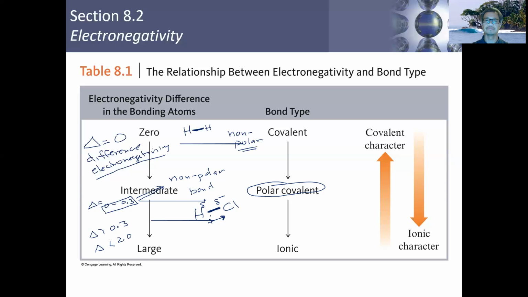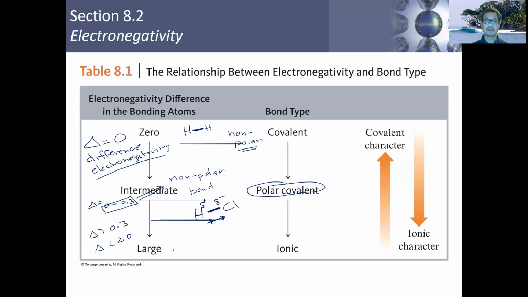Chlorine is more electronegative. So that's why this bond is called a polar covalent bond, and we can use those electronegativity values, if we are provided with them, to find out whether the bond is polar or non-polar. I'll talk in just a moment about how we can do that without the electronegativity numbers. We don't actually need those numbers as long as we remember the trend in electronegativity and the location. If we can locate the atoms on the periodic table, we can make the determination about the polarity of these bonds without the actual numbers themselves.